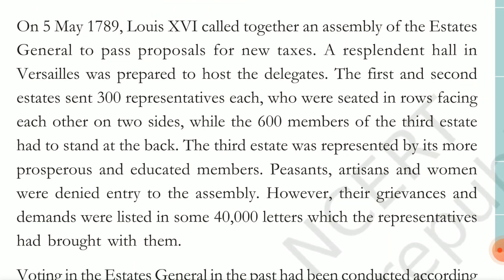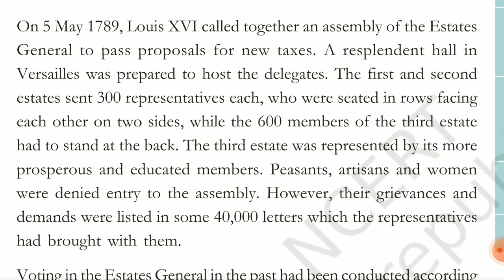So Louis XVI arranged the meeting on May 5th, 1789, and called together an assembly of the Estates General in the hall at Versailles. As I told you, they invited all the estates. First the clergy, second the nobility, and the third estate, which is everyone except the clergy and the nobility.